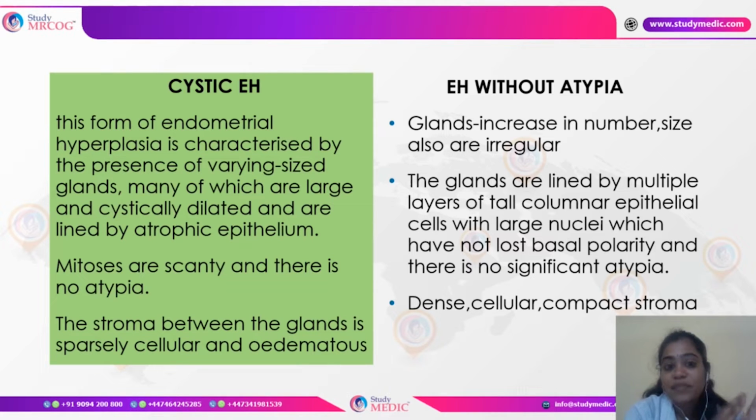And then there is endometrial hyperplasia without atypia. The glands increase in both number and size, and they become irregular. As we can see, they are lined by tall columnar epithelial cells with large nuclei, and they have not lost the basal polarity, and there is no significant atypia. The stroma is again dense, cellular, and compact.